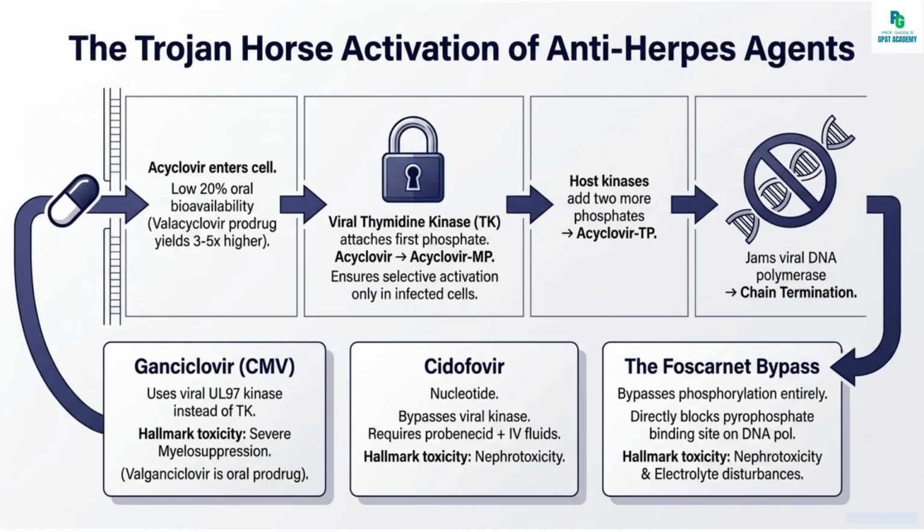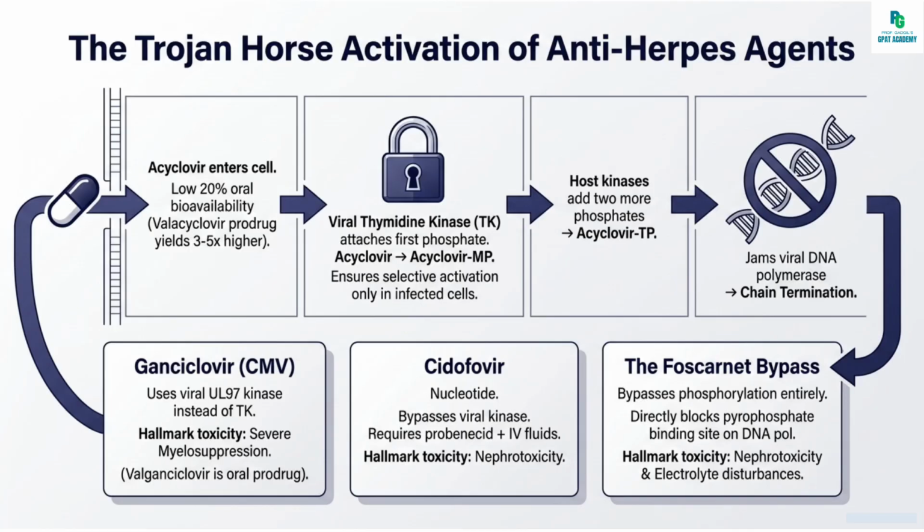Valacyclovir is a prodrug of acyclovir. It has 3 to 5 times better oral bioavailability. It is converted to acyclovir in the liver by first pass metabolism. Famciclovir is a prodrug of penciclovir and has high oral bioavailability. Penciclovir TP has a longer intracellular half-life than acyclovir TP but is a weaker DNA polymerase inhibitor.